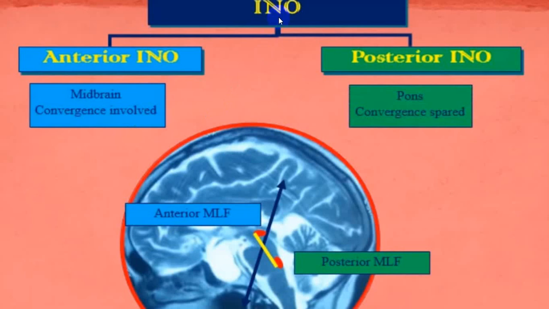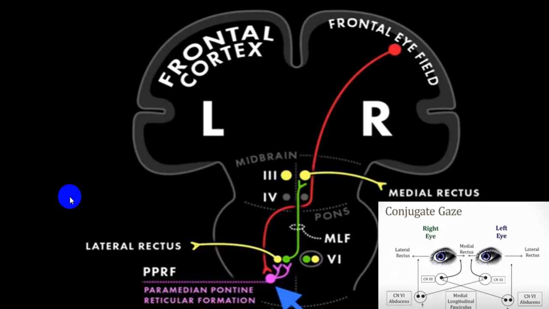Now, in internuclear ophthalmoplegia, to explain to you, if I get damage here in the medial longitudinal fascicle, say this is the medial longitudinal fascicle of the right side, then my right eye cannot adduct. And if it cannot adduct, while looking to the left gaze, the left eye will have lateral rectus movement present, but the right eye will not be able to adduct.